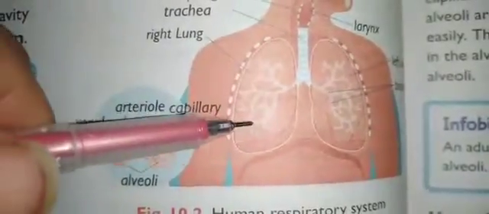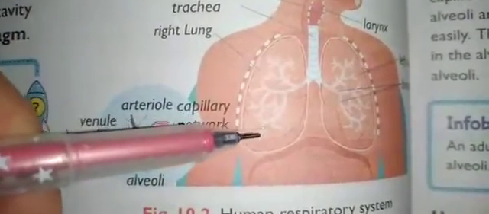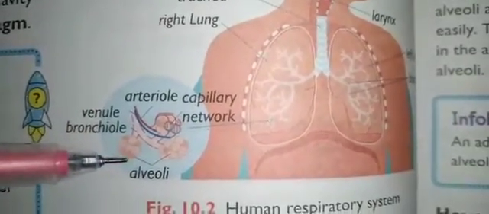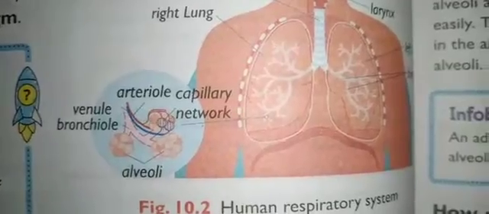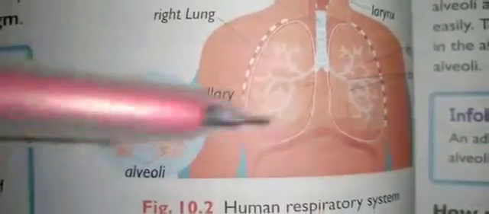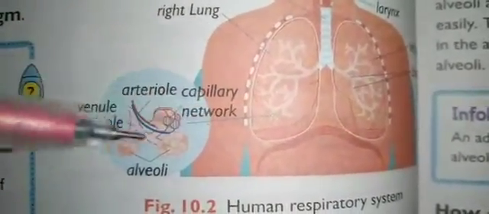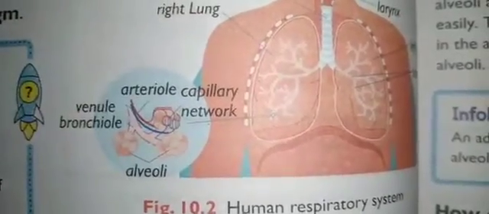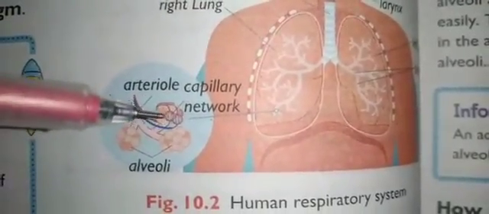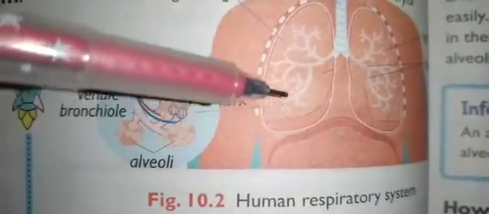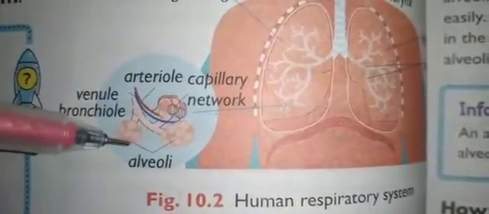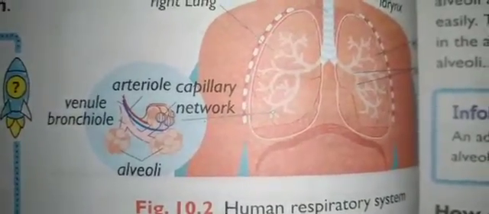Students, here you can see, if you take a small section of this bronchiole and look under a microscope, you can see a bubble shape or a balloon shape. So the bronchioles end in bubble-shaped air sacs called alveoli, which resemble a bunch of grapes. Here you can see the alveoli. It is like a bunch of grapes.